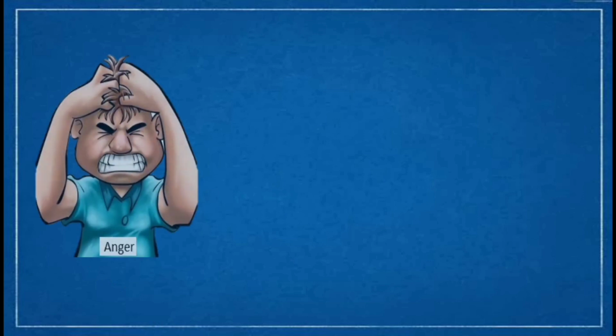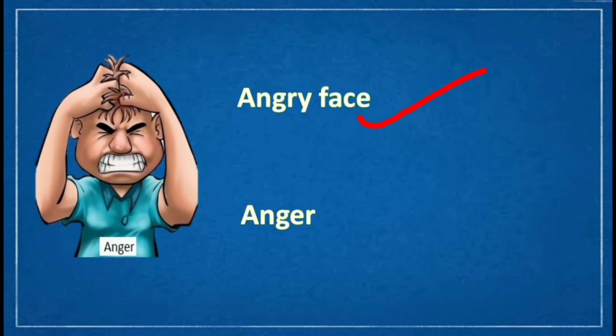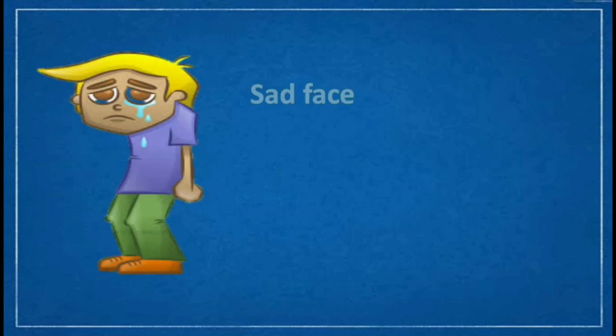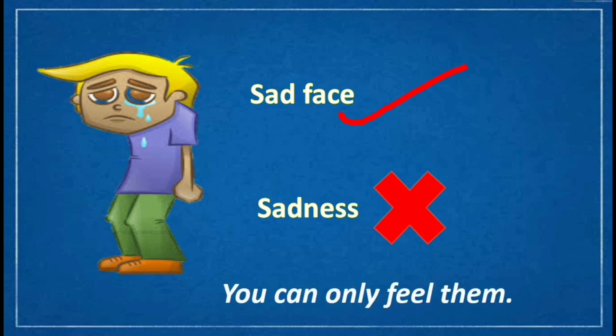You may be able to see someone getting angry. You might see his angry face, but you cannot see his anger. If someone is sad, you can see his sad face, but you cannot see the sadness and say this is the extent of his sadness. Because anger and sadness are feelings, we can only feel them.